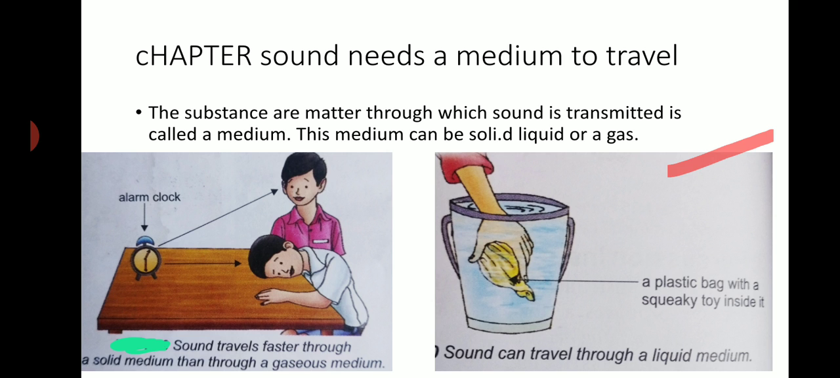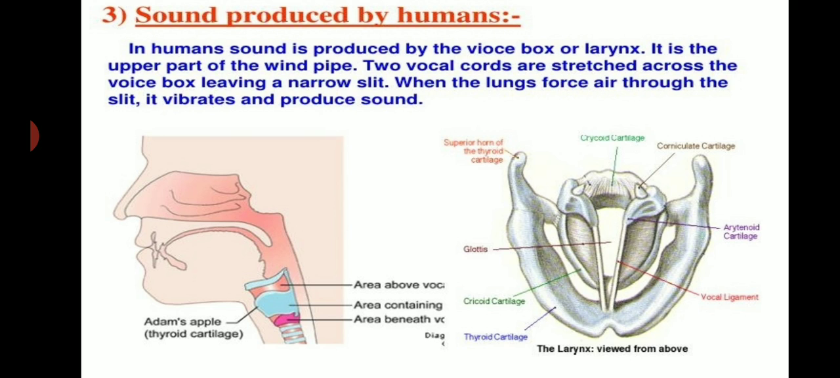Now let's discuss how sound is produced by humans. To understand this, first of all, put your hand firmly on your throat and sing "Oh." You feel the vibration in your throat. If we sing low or high, we can feel the difference in the vibration in our throat.